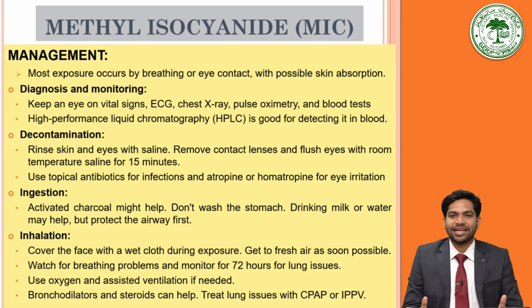Then the basic treatment guideline in case of methyl isocyanide poisoning is symptomatic management. HPLC, high performance liquid chromatography, is specific and sensitive for detecting the methyl isocyanide level in the blood. Skin and eyes shall be decontaminated with saline water. Remove the contact lenses and irrigate the exposed eye at room temperature using 0.9% normal saline or water for at least 15 minutes. Topical antibiotics may be beneficial for the eyes to prevent secondary infection. Severe iritis may require treatment with topical atropine or homatropine.